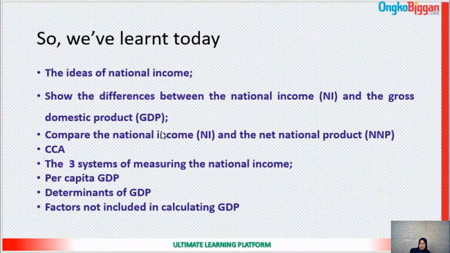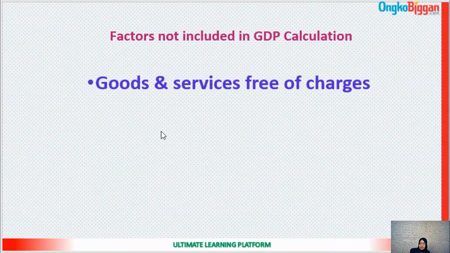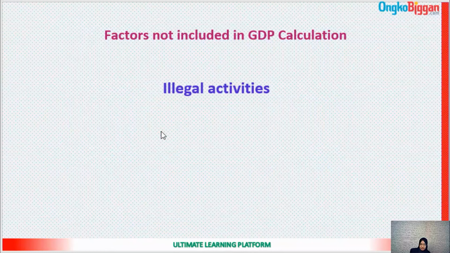And the last topic here is illegal activities. Income from any illegal activity is not included in estimating the national income. Illegal activities mean any activity that is not acceptable socially and is against the prevailing law of the country.